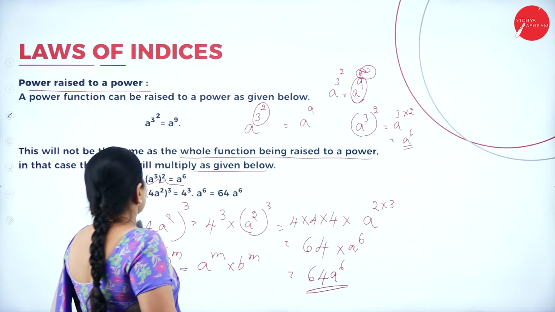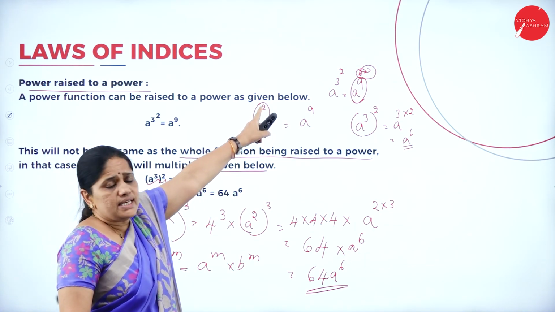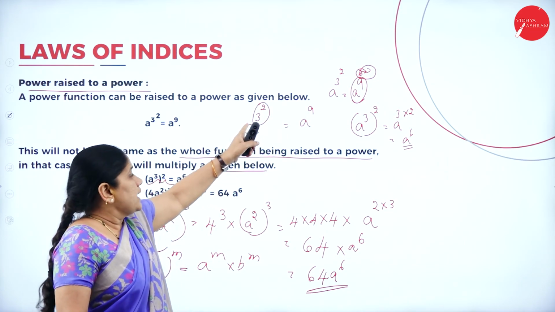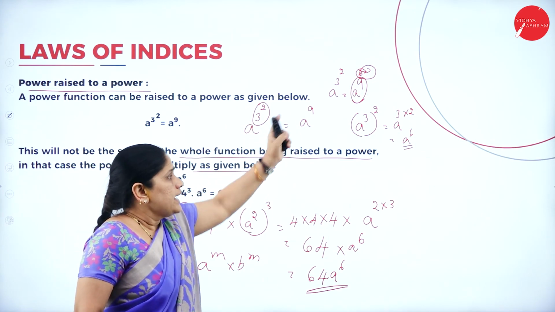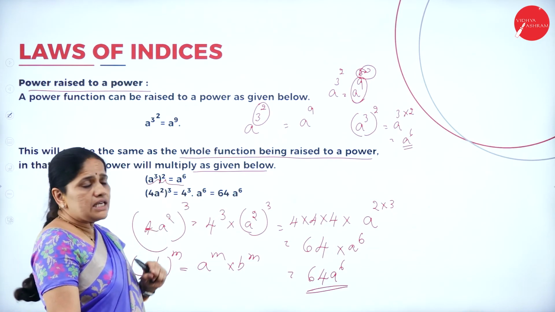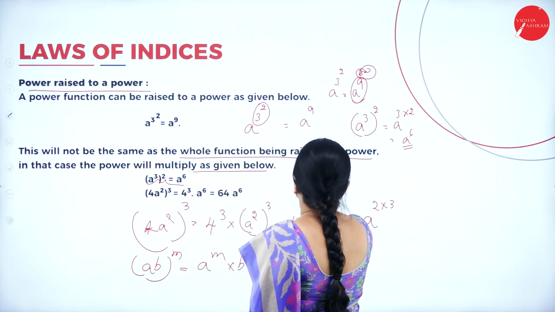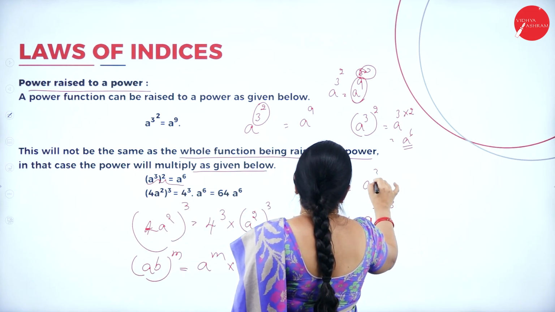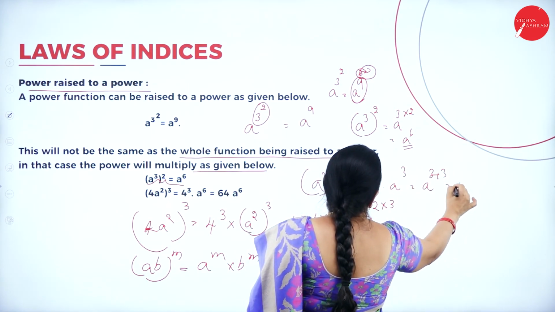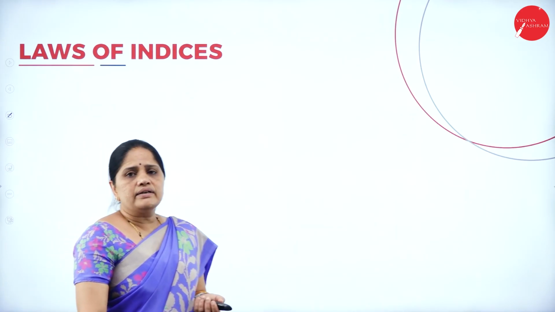So in this way, we can understand that any number which is raised to a power, we have to just raise it to that power. So a to the power 3 whole square will be a to the power 9. But then if there is a bracket, then it makes a lot of difference. So a to the power of 3 whole to the power 2, it will be a to the power of 3 into a to the power of 3, a to the power of 3 plus 3, a to the power of 6. So we can see now.